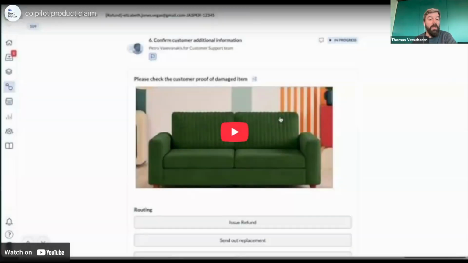She'll get her money back. In the backend, we also did a couple of different things. We connected to SAP, we executed a refund, we did a lot of API work.